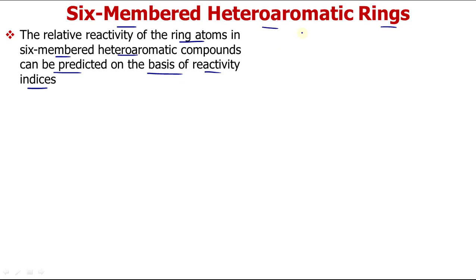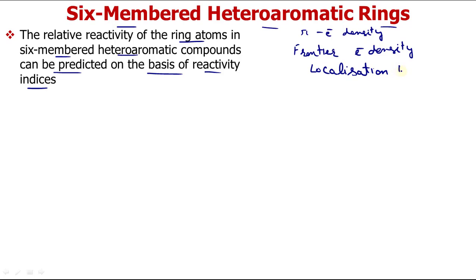There were parameters like pi electron density, frontier electron density, and localization energy. So these were some reactivity indices that we have already discussed. Based on this we can define the relative reactivity of ring atoms in 6-membered heteroaromatic rings.